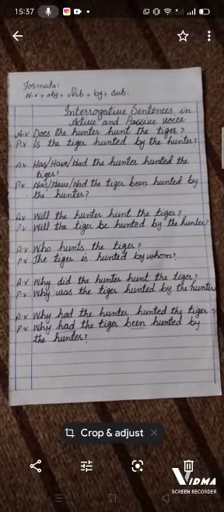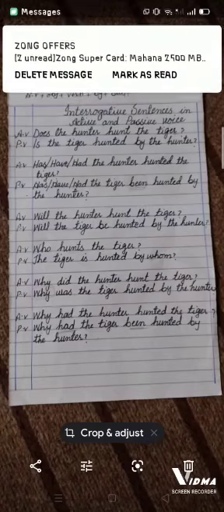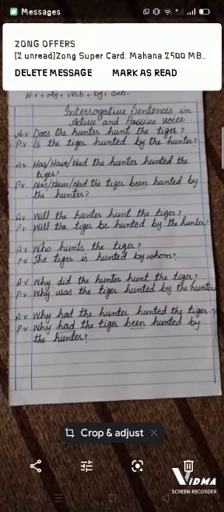Now, interrogative sentences, how to make the passive voice from interrogative sentences. As you know, in present and past indefinite tense, in interrogative sentences of these two tenses, we use do, did and does. But there is no concept of the usage of do, did and does in passive voice. Instead of these words, we have to use the helping verbs according to the tense.